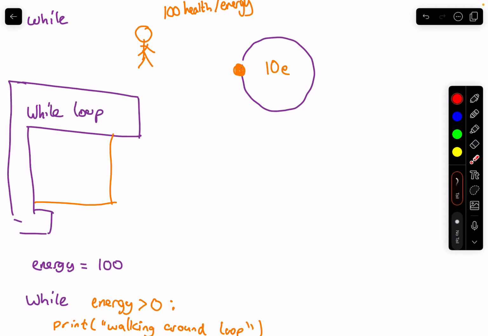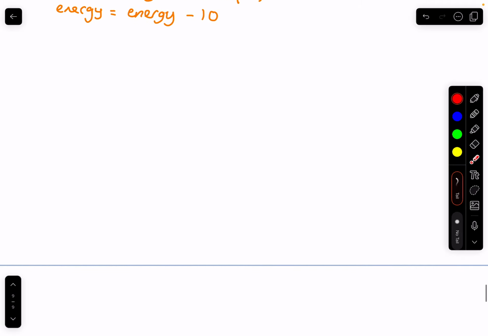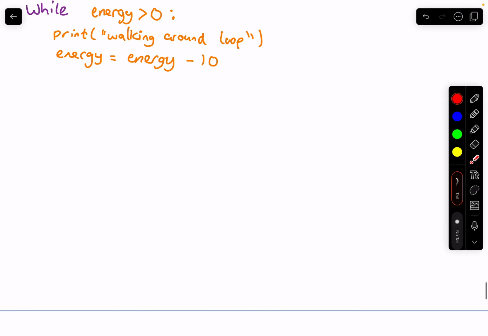Now, I wanted to explain a couple more concepts before we go to Replit. There are essentially two keywords, two statements I want to go through. The first one is break. Break will stop the loop even when the condition is true.